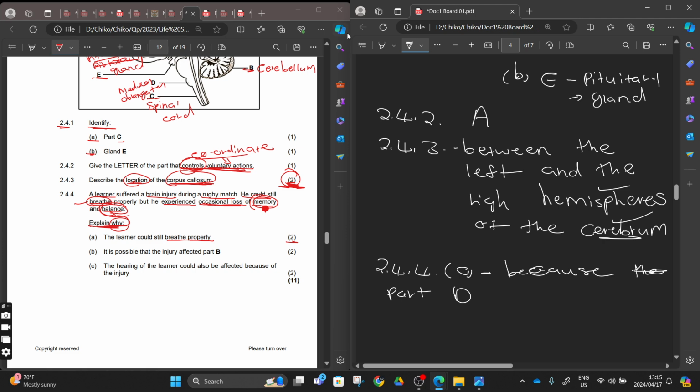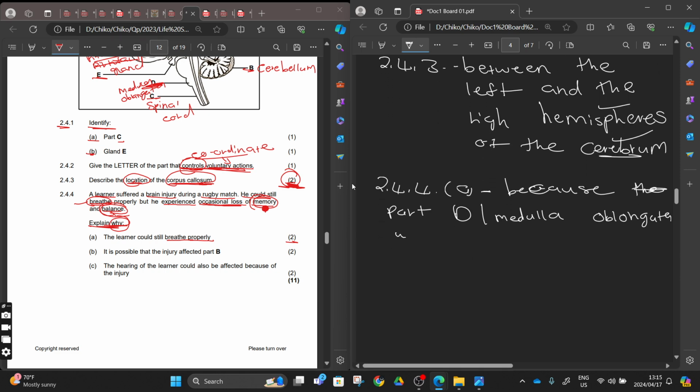part D, which controls the breathing. Because part D, or we can write because medulla oblongata, or part D medulla oblongata, was not affected, or was not injured. Anyhow, you want to kill this cat, right? And then this part here, why are you choosing this?